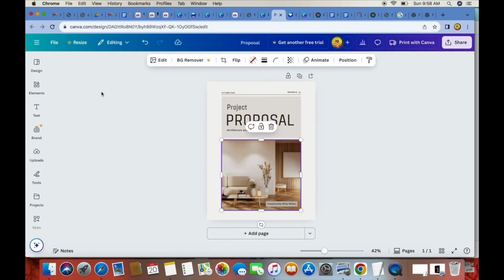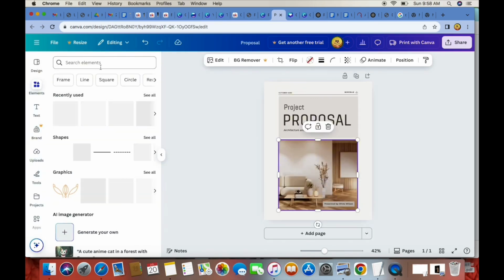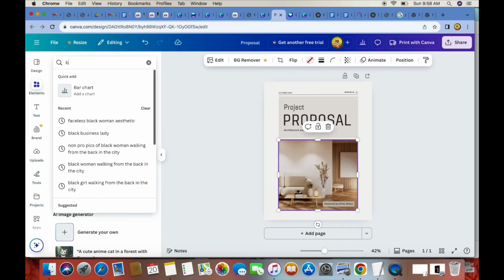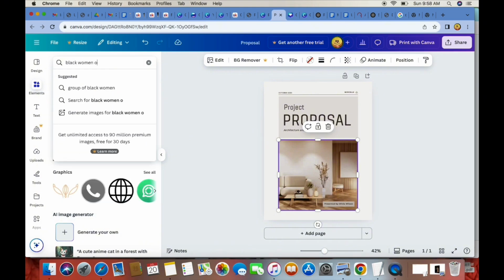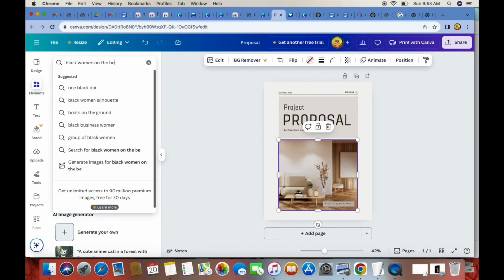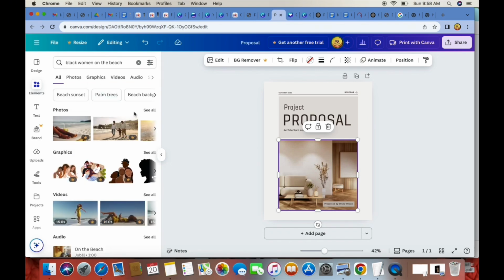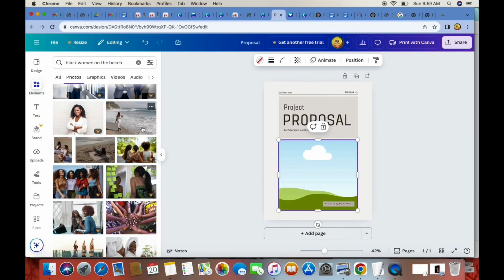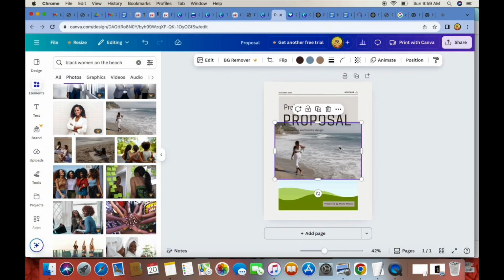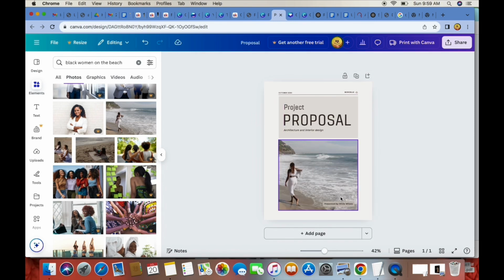We can actually change this picture by going over here to elements, and we can type in something like Black women on the beach and see what comes up for us as far as photos. And you can choose any of these photos. And so what we'll do is we'll choose, let's just go with this image since it's part of the free plan. That's beautiful right there.